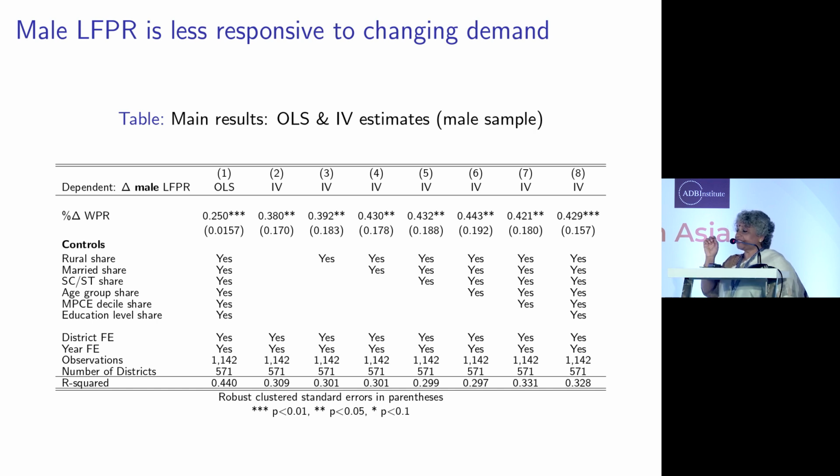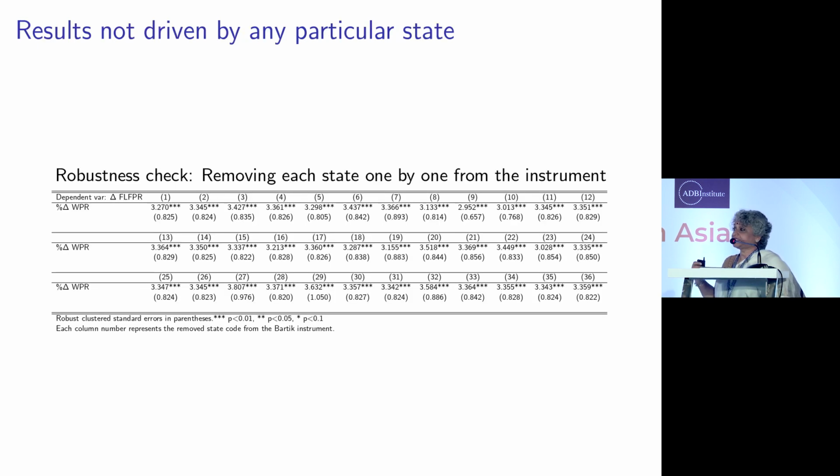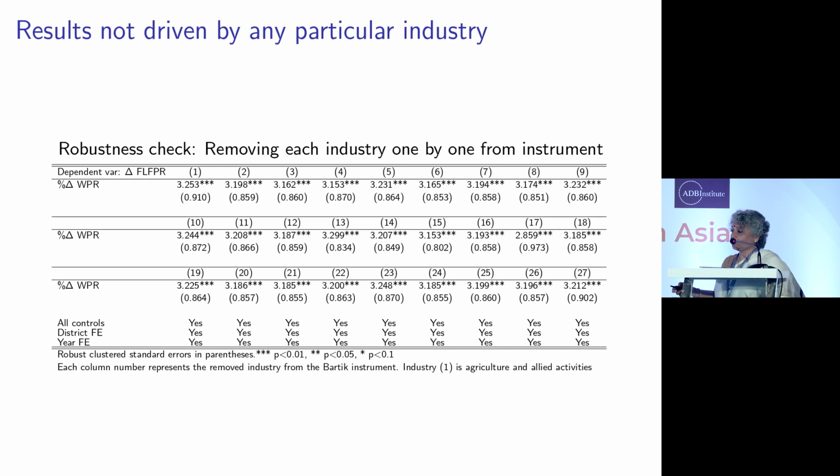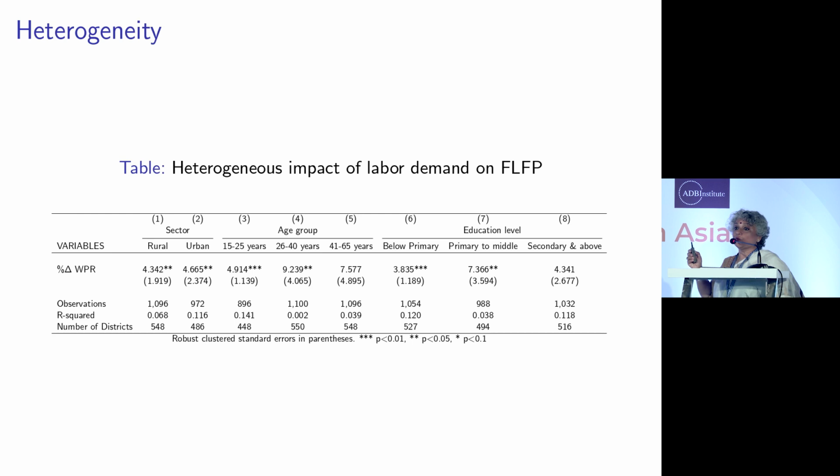So what we are saying is that the reduction in the share of agriculture and the increase in the share of services has disproportionately negatively impacted women's employment relative to men's, because you don't see the same results for men. Then we check, is it a particular state driving it? Is it a particular industry driving it, et cetera? And we do heterogeneity and all of that. And so we don't really find that there's one particular state or one particular industry that's driving this result.